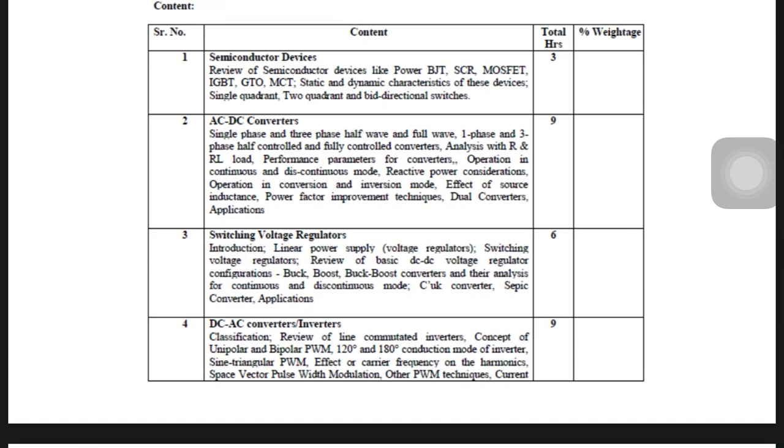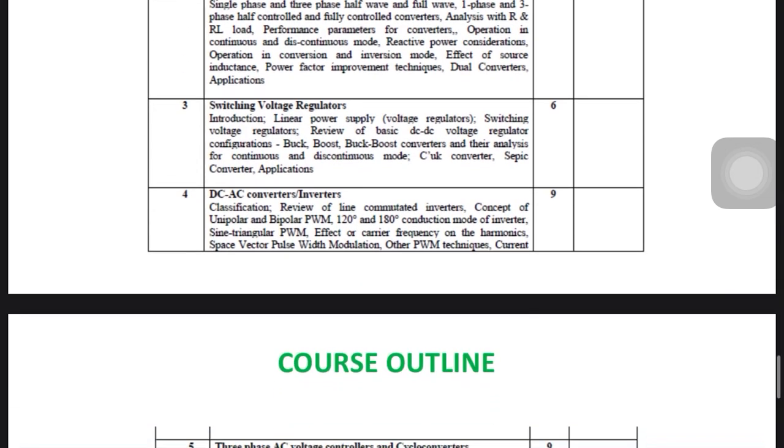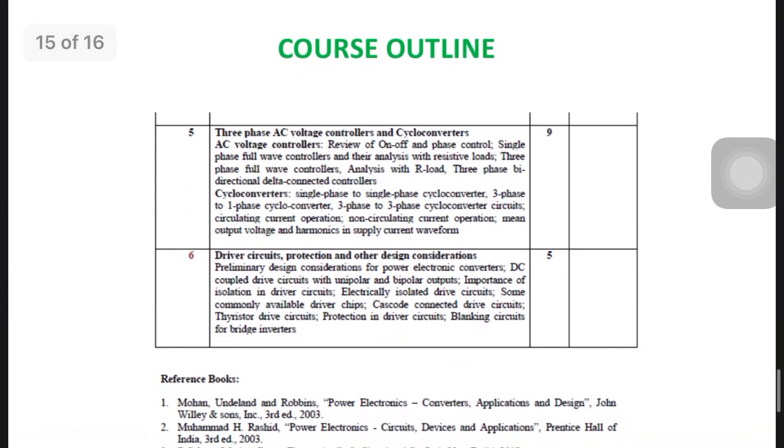Switching voltage regulators, meaning DC to DC converters: buck converter, SEPIC, buck-boost, all these things. DC to AC, which is called inverters, PWM techniques, 180 degree conduction, 120 degree conduction mode, and so on. 3 phase AC voltage controller and cycloconverter. So, frequency conversion and AC to AC converters, both we are studying.